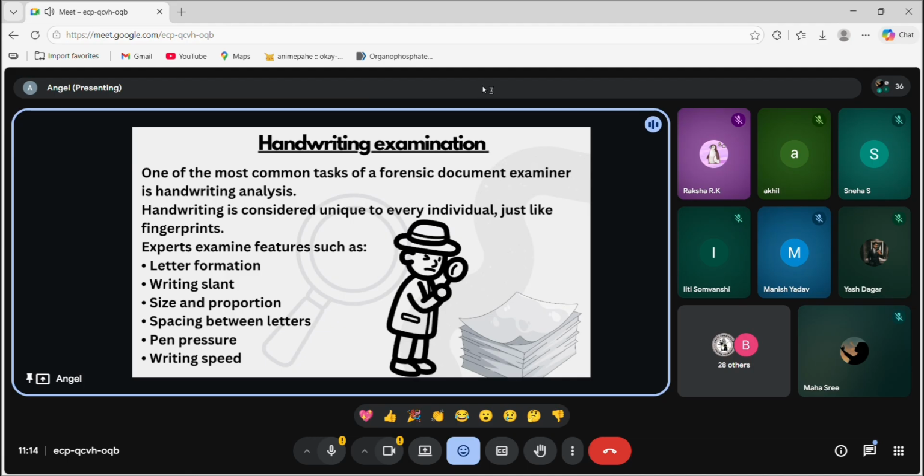For example, I have different handwriting. I may form letters very large, you may form letters very small. Your writing slant is where it is tilted more towards. If the slant is a right slant, then it is tilted towards the right, and then it may be tilted towards the left, so that is called a writing slant. And then the size and proportion of the letters, what is the size and what is the proportion of the letters, so that is called size and proportion. These are the individual characteristics I am talking about.